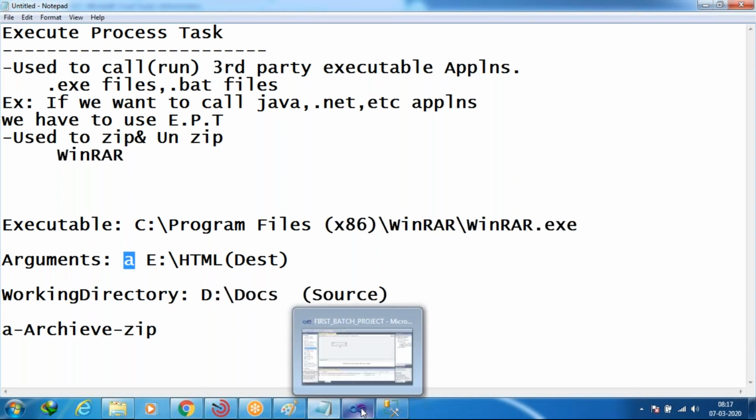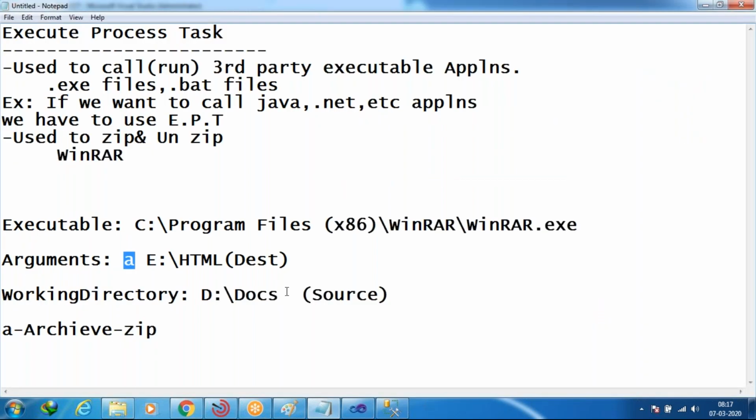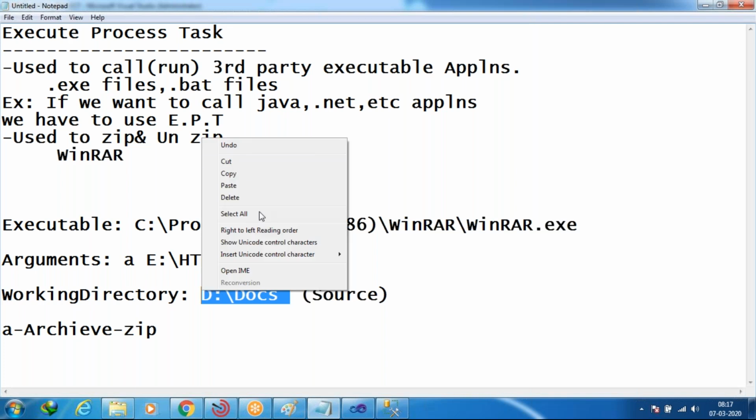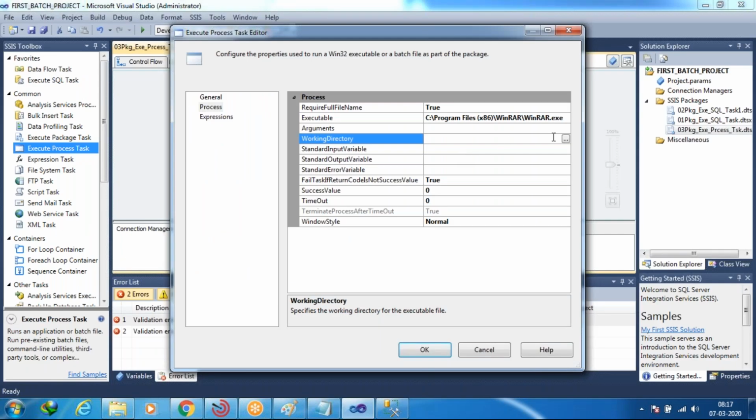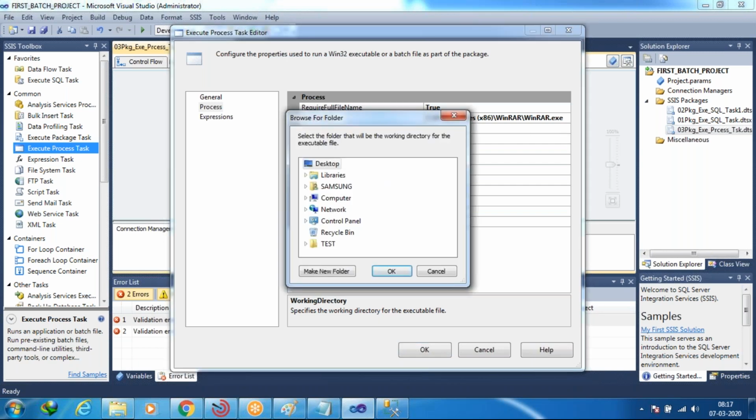So check it once. I'm going to do that. I'm going to give the same paths here. So here I'm giving the source path. Just copy and give it here in the working directory. Yes, copy paste it, or if you want to select manually here also, you can select. See, in the desktop we have Computer.